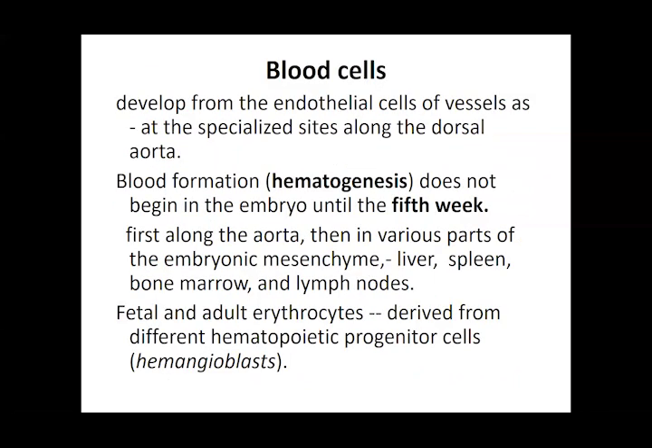Then the blood cells are going to develop from the endothelial cells of vessels at specialized sites along the dorsal aorta. There are two dorsal aorta, the main vessels, on either side of the body of the developing embryo, which we call the dorsal aorta because they lie on the posterior aspect. These develop from the areas next to it, because that is ultimately going to form your main vessel.